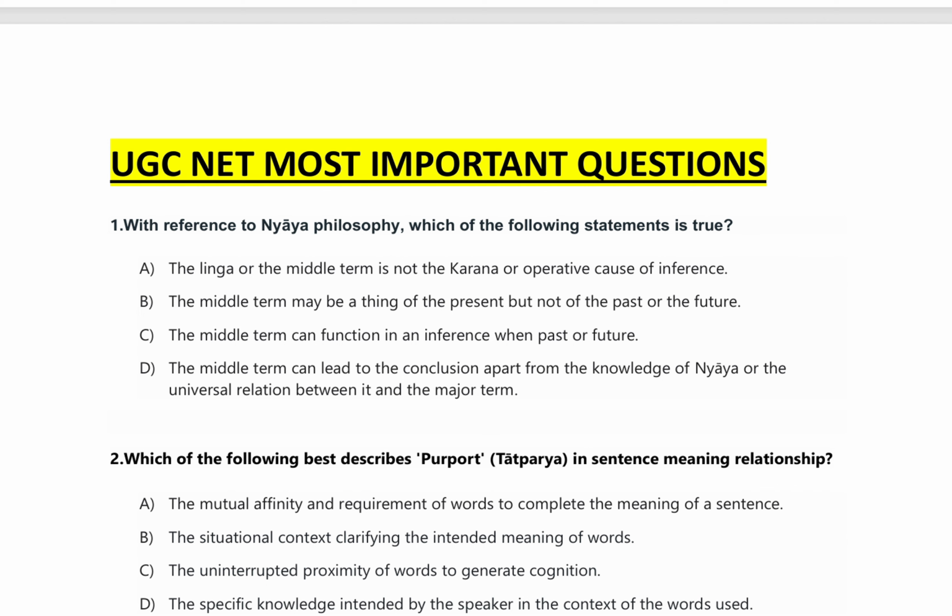Option C, the middle term can function in an inference when past or future. Option D, the middle term can lead to the conclusion apart from the knowledge of Vyapti or the universal relation between it and the major term. After every question, I will give you 3 seconds to think about the question and choose your answer.